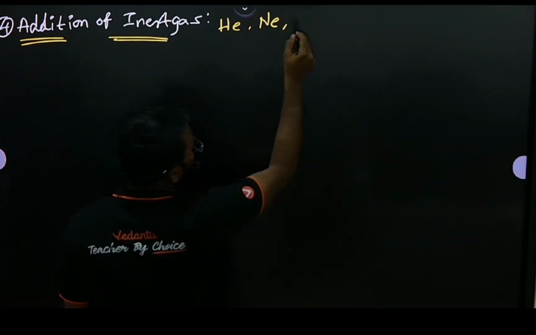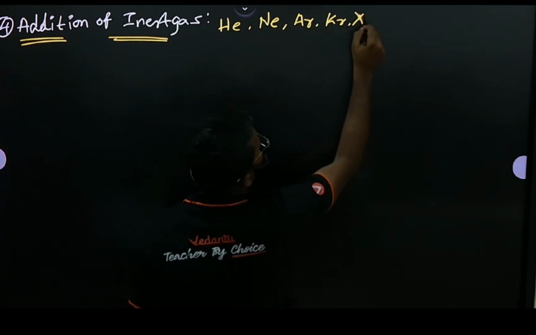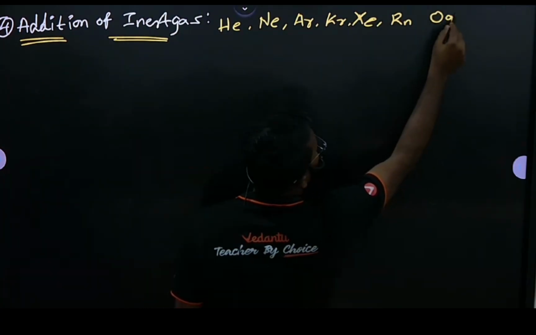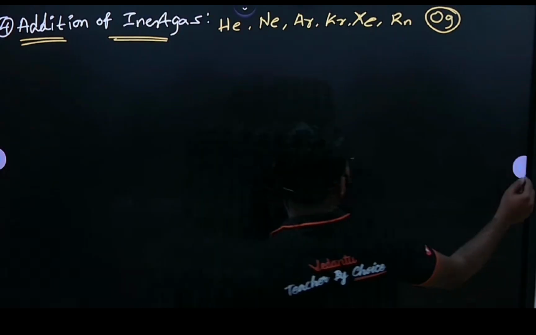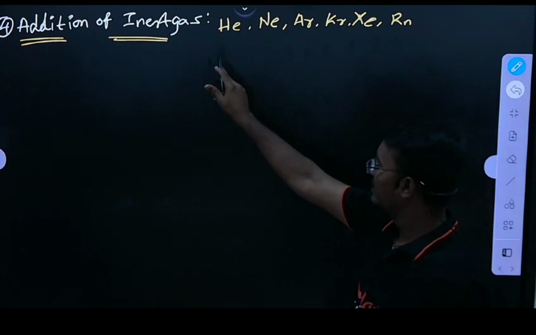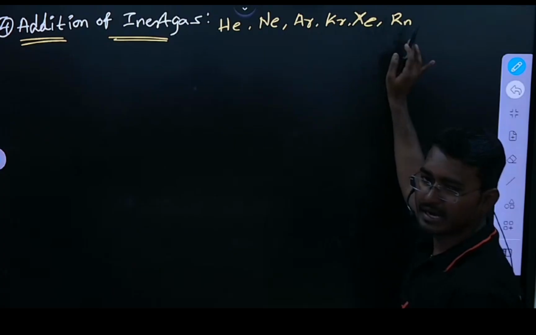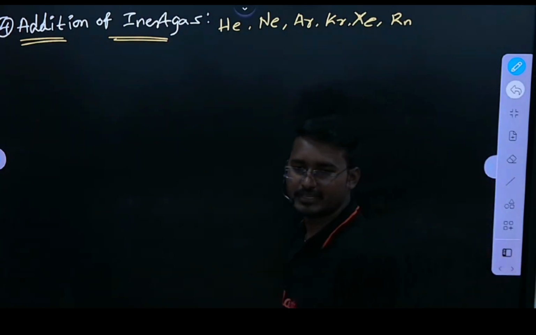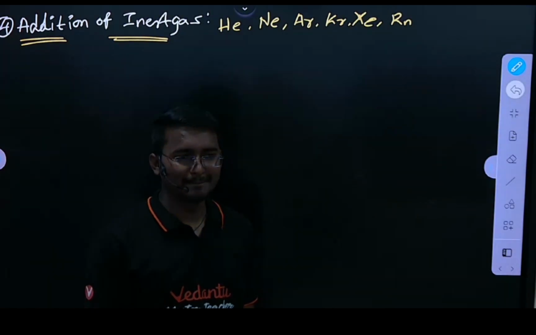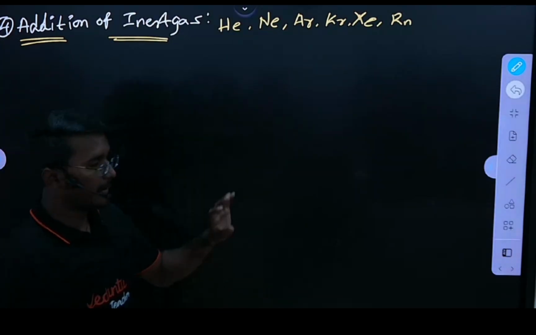Helium, neon, argon, krypton, xenon, radon. You can remember up to here: helium, neon, argon, krypton, xenon, radon. These all are inert gases. Any other name for these gases? Zero group elements. Right?